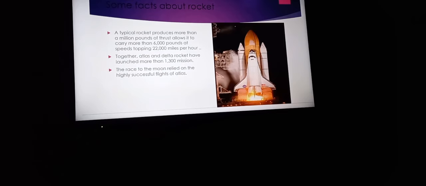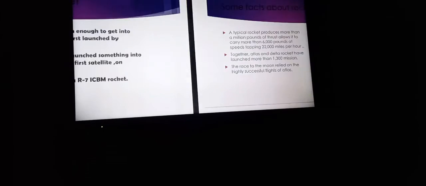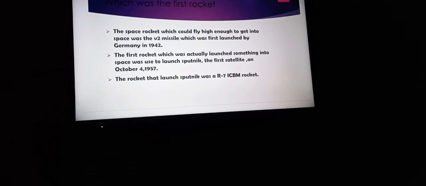In this slide I explained which was the first rocket. The first space rocket which could fly high enough to get into space was the V2 missile, first launched by Germany in 1942.